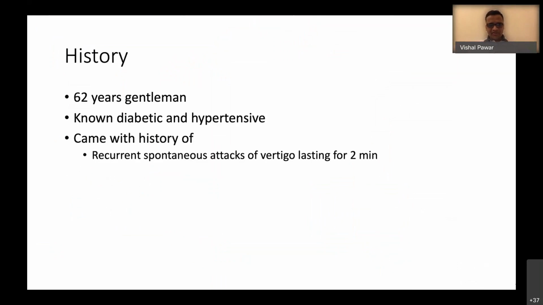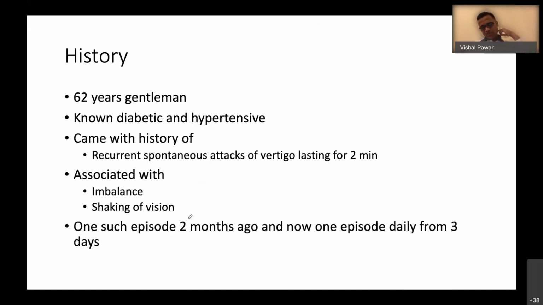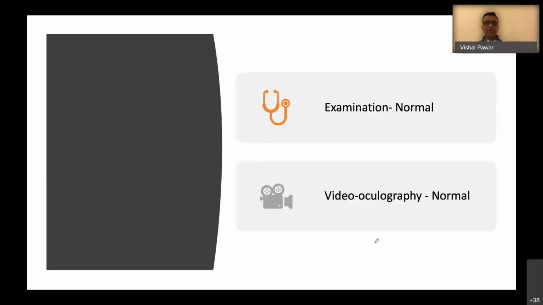He came with a history of recurrent spontaneous attacks of vertigo lasting for 20 minutes, and the patient had associated imbalance and shaking of vision. The patient had one such episode 2 months ago, and at the time of presentation he presented with multiple such episodes. The episodes were not positionally triggered, and that was one clue. But sometimes even in TIAs, it could be positionally triggered attacks. I have another case where the patient had positionally triggered attacks, and it turned out to be a nodular infarction.